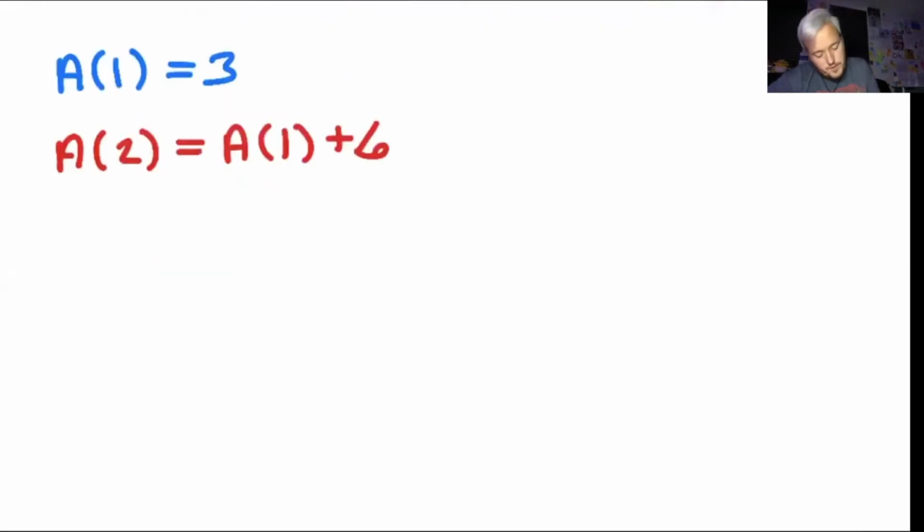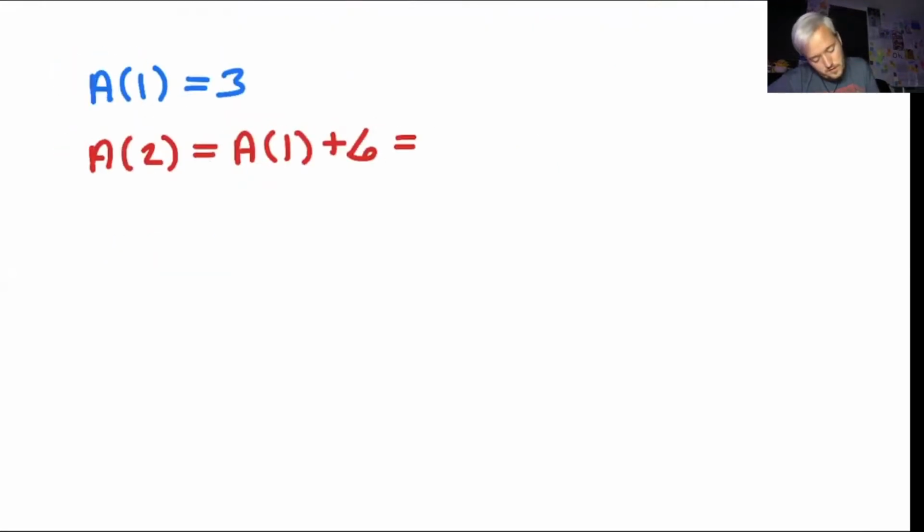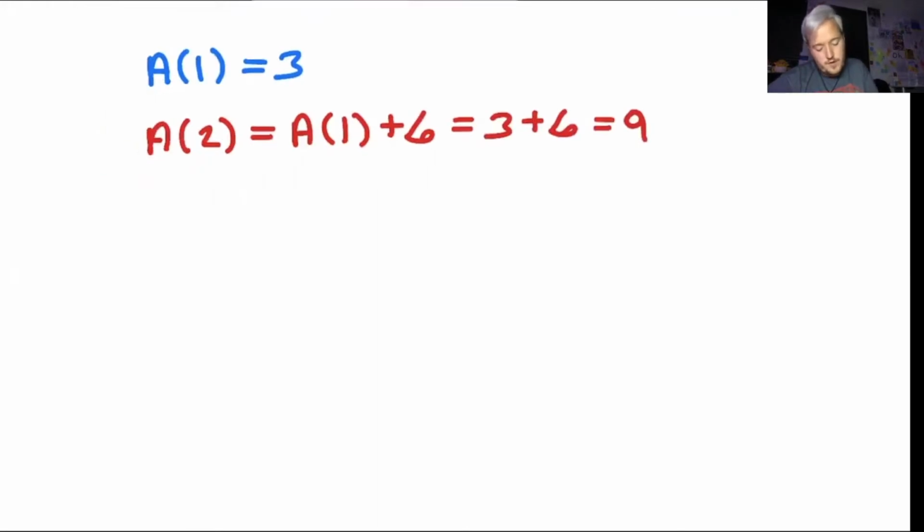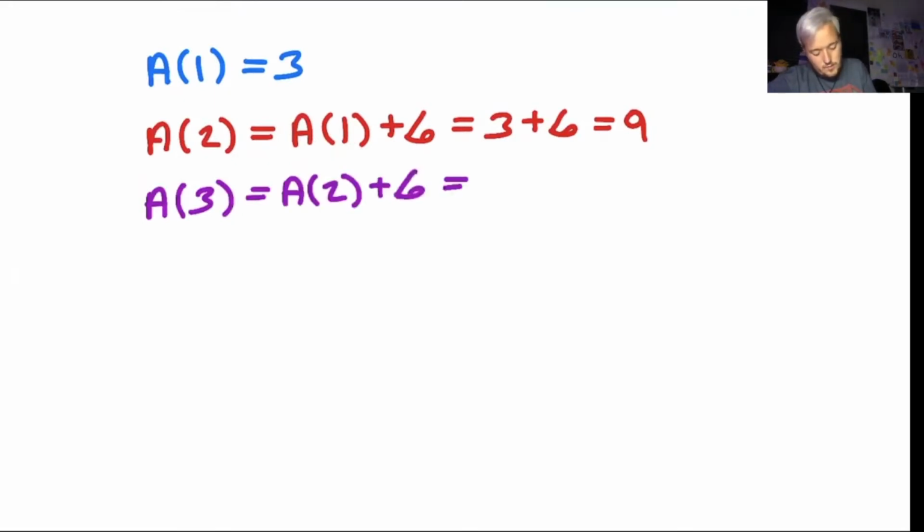So I'm taking the first term, which is 3, and I'm going to add 6, which gives me 9. All right, so now I want to find the third term. So now I want to find it using the second term and add 6. So the second term was 9, and then I add 6, which now gives me 15.